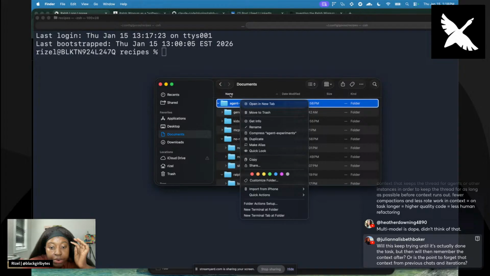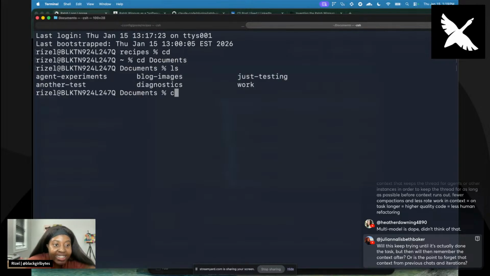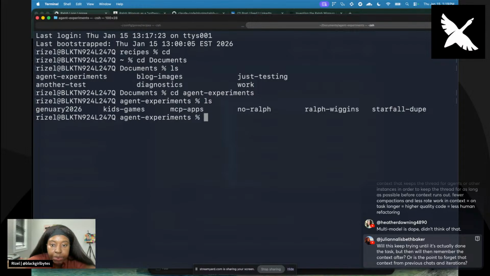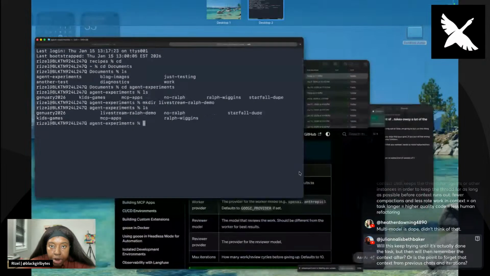Okay, I low-key forgot how to create a new folder from here, so we're just going to do it from the terminal. Okay, documents, ls, cd agent experiments. And then we're going to make a directory, live stream Ralph demo. Okay, it should be there. Good.